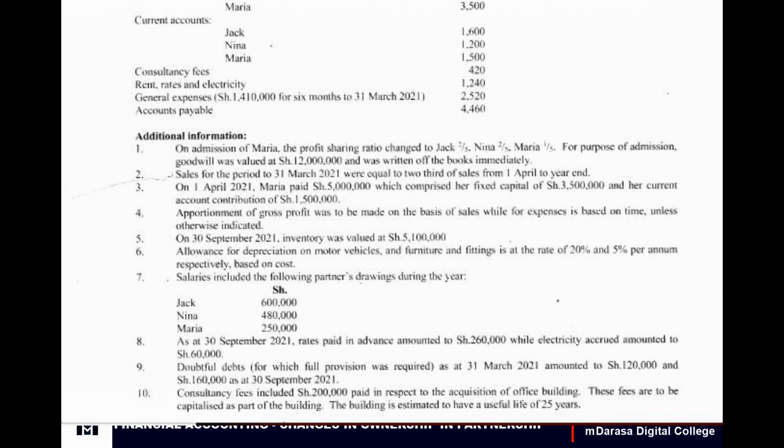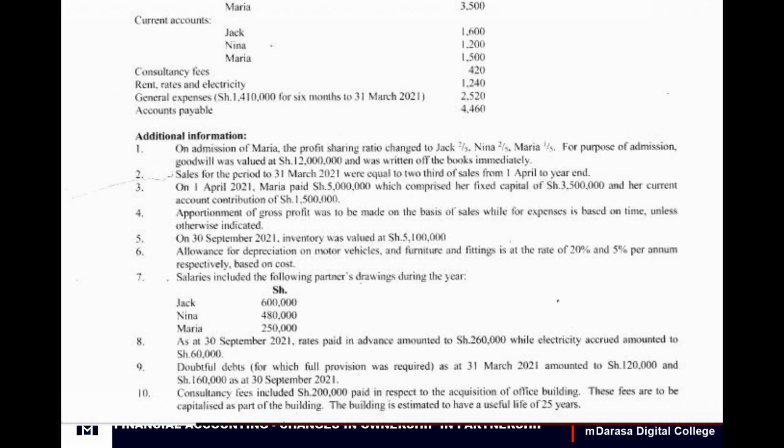Note 8, we are told that as of 30 September 21, rates in advance amounted to 260, while electricity accrued amounted to 60,000. That one is direct, treating prepaid, which we'll have to deduct from our current expense, whereas accrual, because they were expensed this year, it's only that we didn't pay, we need to add them, okay?